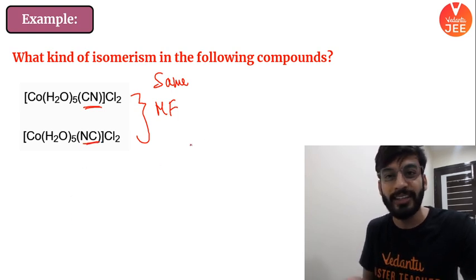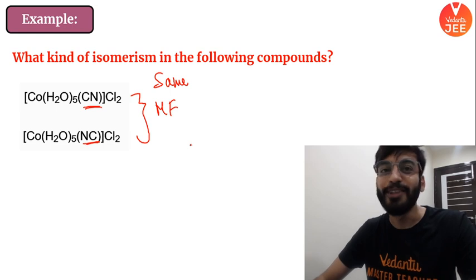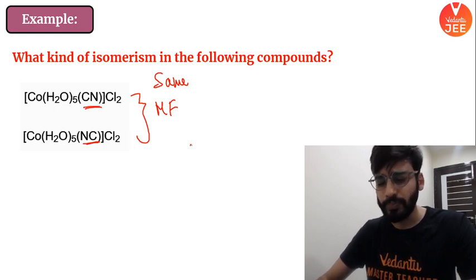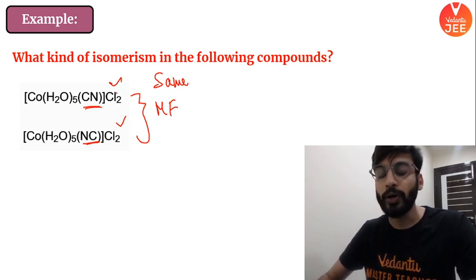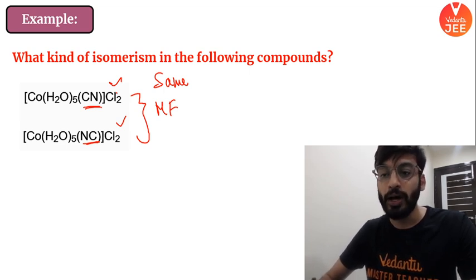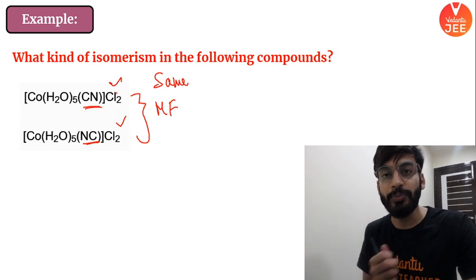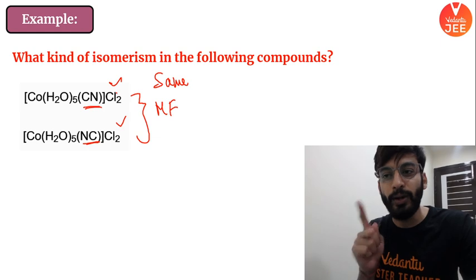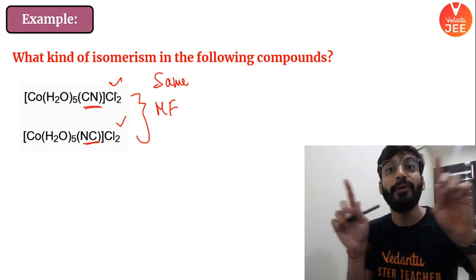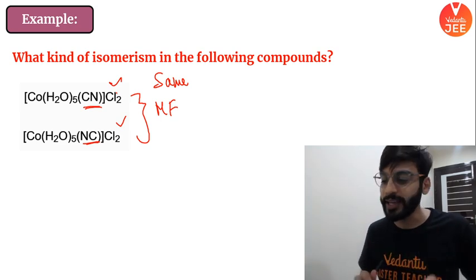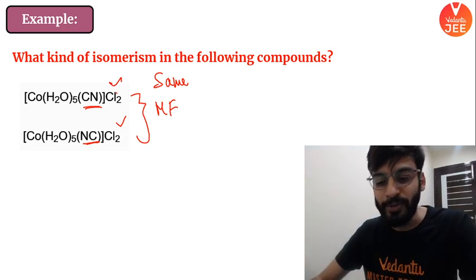So these are nothing but linkage isomers. I hope the point is clear. Everything is same. You can check, the number of ions given by them is same. It is not hydrate isomerism because water is not coming out. It is not even ionization isomerism, because in ionization isomerism, different types or different numbers of ions would come. Here nothing like that is happening. The only thing happening is inside the square bracket. This kind of isomerism will happen inside the square bracket of your complex. One hint to remember, okay?